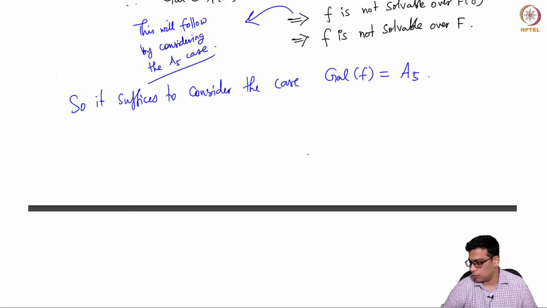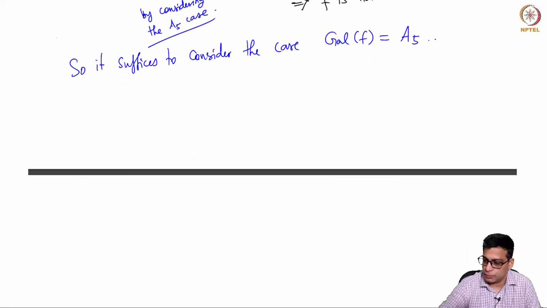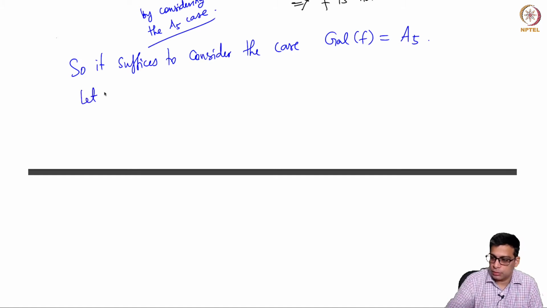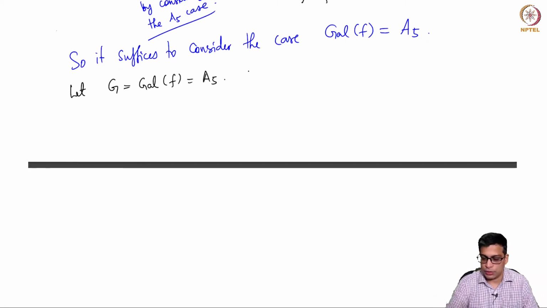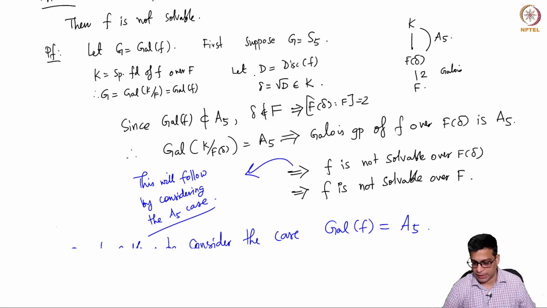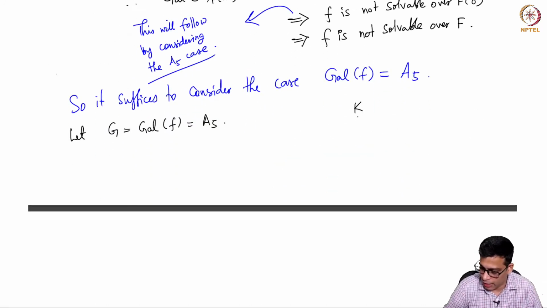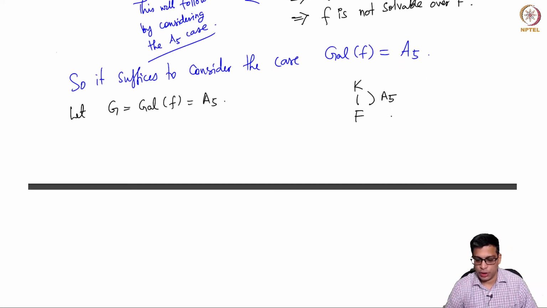Okay, so now we are in business. Let G be the Galois group of f, which is A5. Now I am done with this discriminant business. So now my situation is K over F, with Galois group A5, and f is supposed to be not solvable.